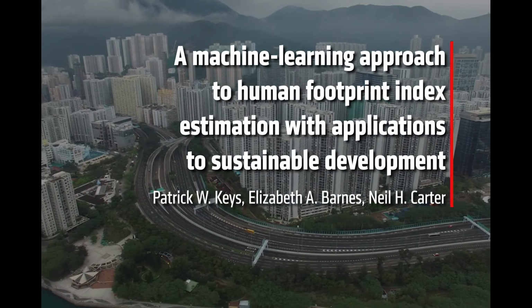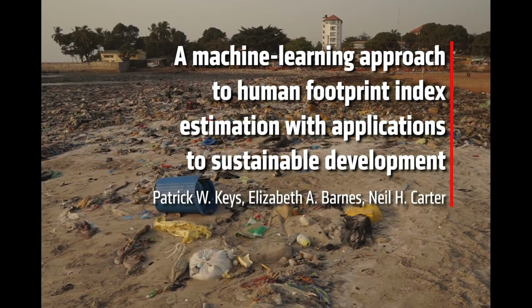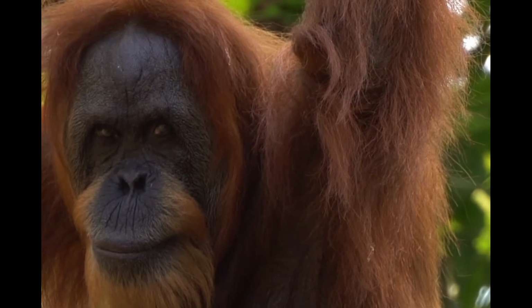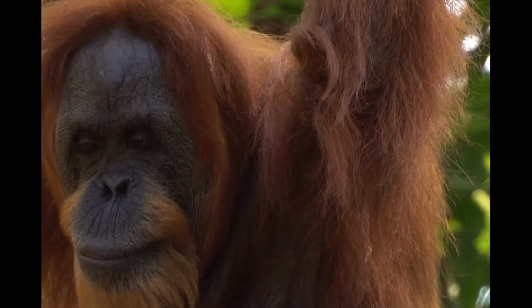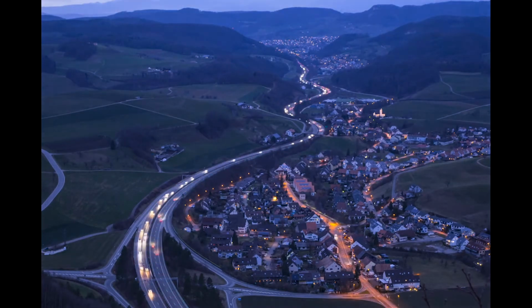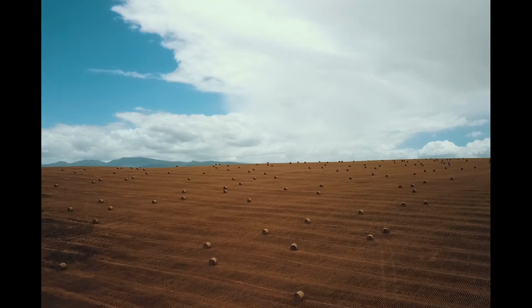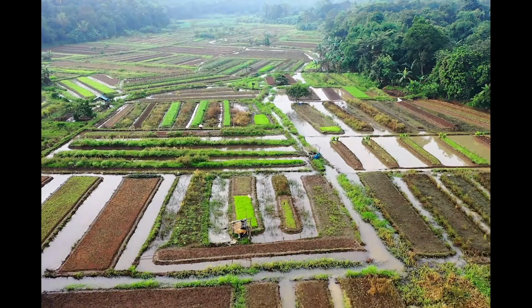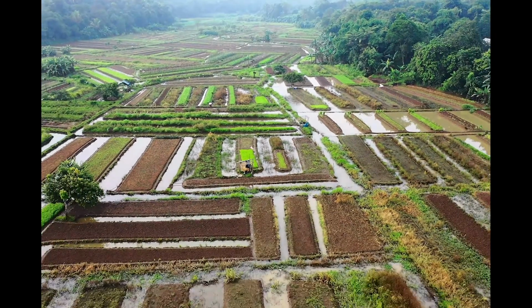Humans are changing the Earth in profound ways. But how does this differ around the world, and how has it changed over time? Mapping the effects of human pressure on a global scale is a significant undertaking and requires a lot of data and complex modeling of numerous types of human pressures, such as roads, agricultural areas, and more. What if we could produce more up-to-date maps that can also be updated easily?